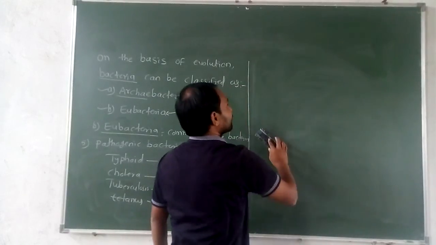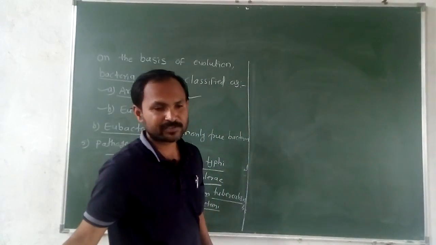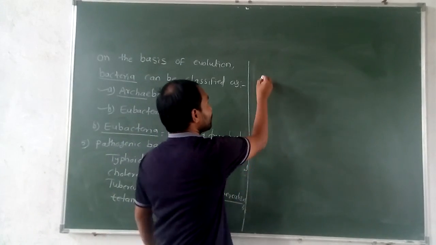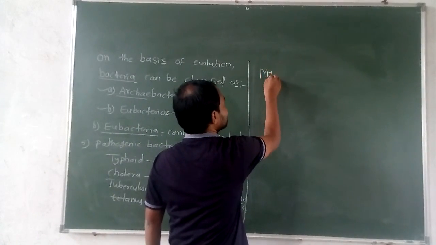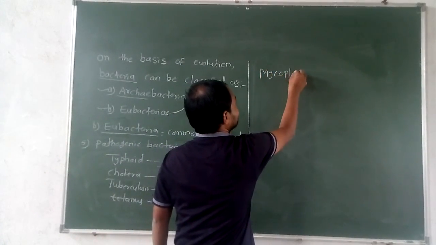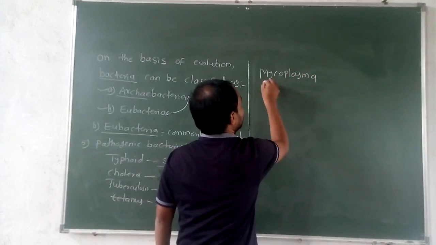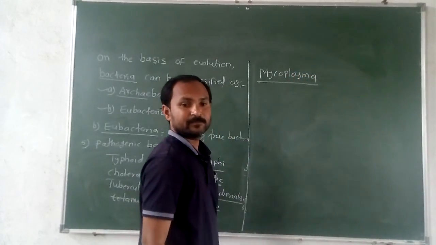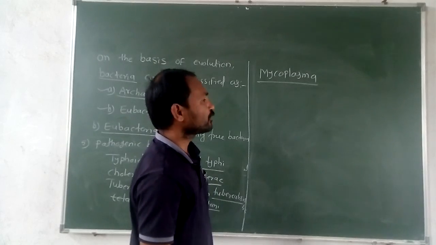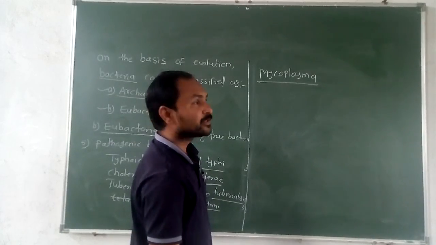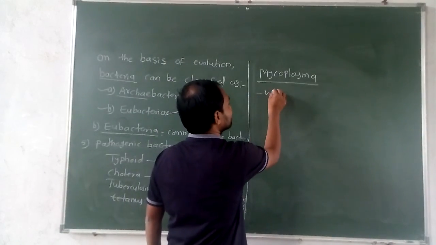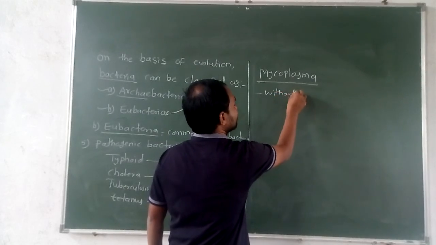Already we know that all bacteria have a cell wall, but mycoplasma has no cell wall. They are without cell wall.